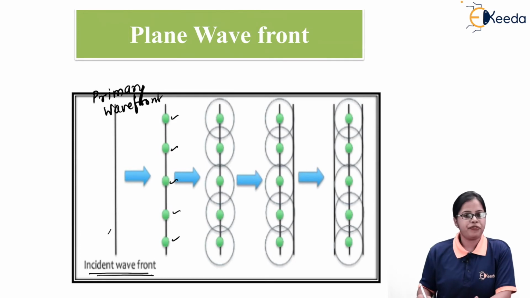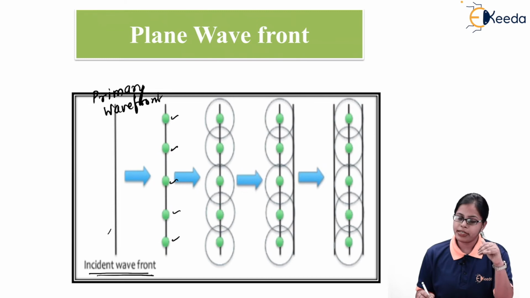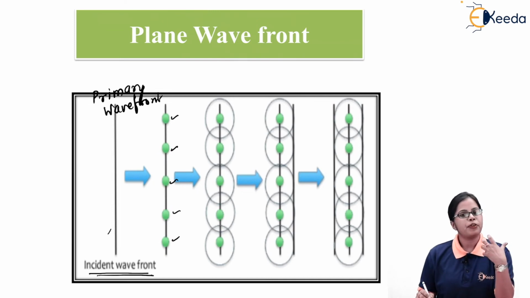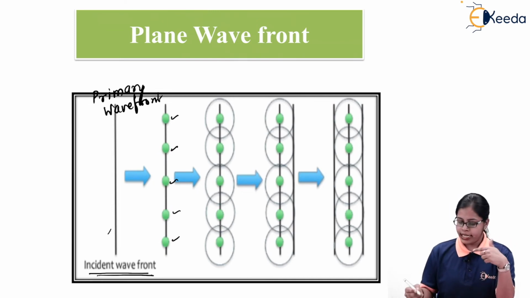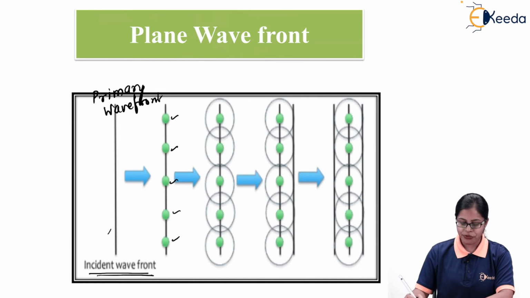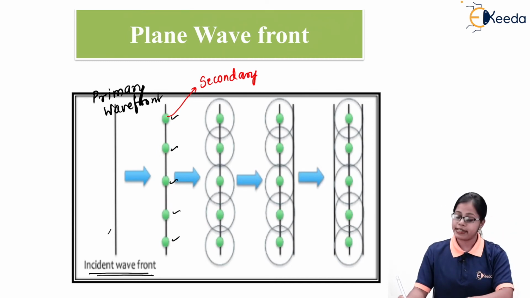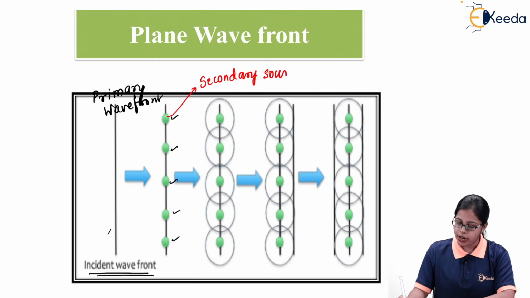So this incident wavefront is indicating the primary wavefront because it is obtained from the primary source of light, or you can say from the original source of light. Then the points considered on this primary wavefront are going to be considered as secondary sources. So all these 5 green points can be considered as secondary sources of light. This is according to Huygens principle, that every point on the primary wavefront will behave as a secondary source of light.